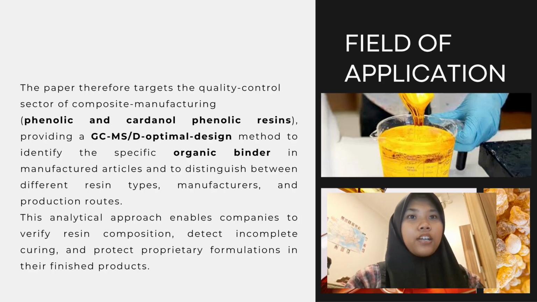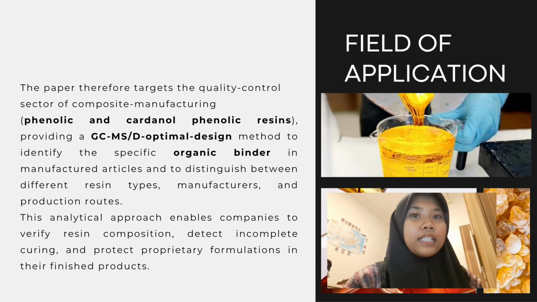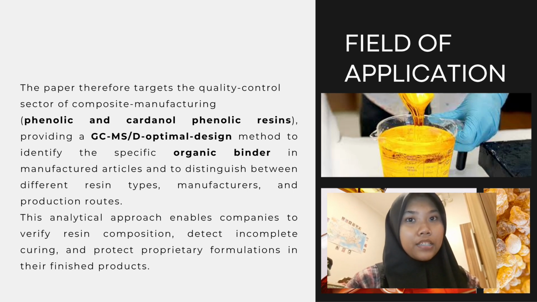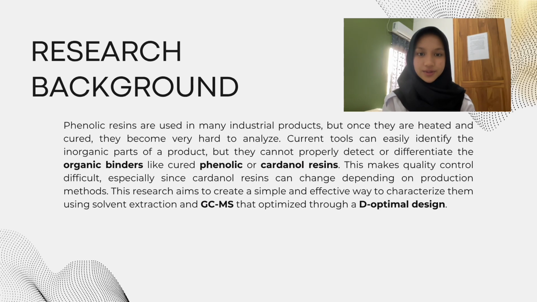The paper therefore targets the quality control sector of composite manufacturing, phenolic and cardanol phenolic resins, providing a GCMS optimal design method to identify the specific organic binder in manufactured articles and to distinguish between different resin types, manufacturers, and production routes. This analytical approach enables companies to verify resin composition, detect incomplete curing, and protect proprietary formulation in their finished product.